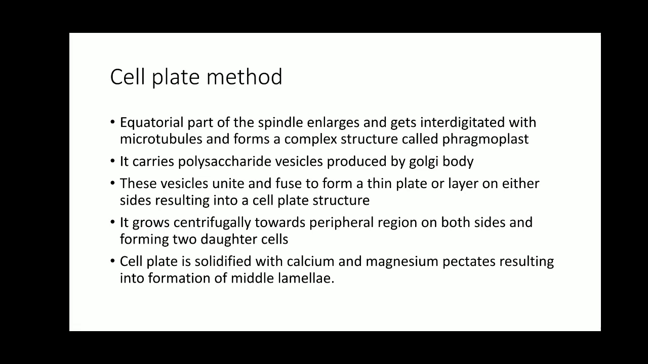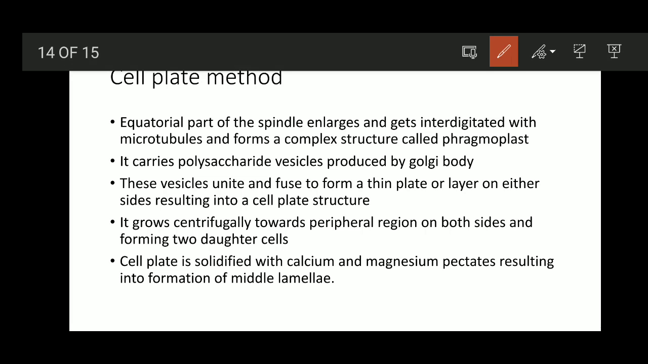So equatorial part, similarly as that happened in case of the animal cells, in case of plants also, in the equatorial region the spindle fibers are going to enlarge and they are going to combine with the microtubules, and it is going to result in a structure known as phragmoplast at the center. So what is the phragmoplast? It acts as a precursor for the formation of the cell plate.